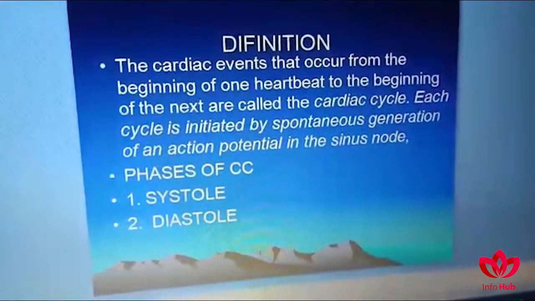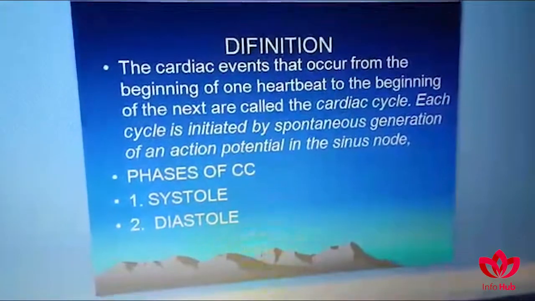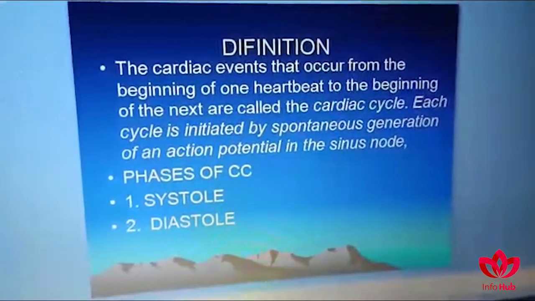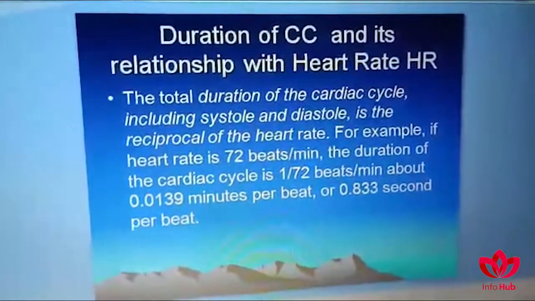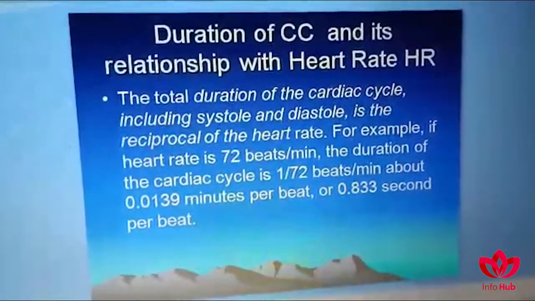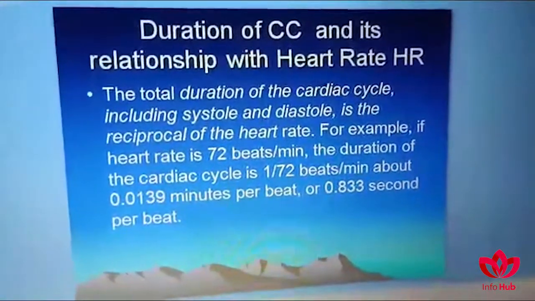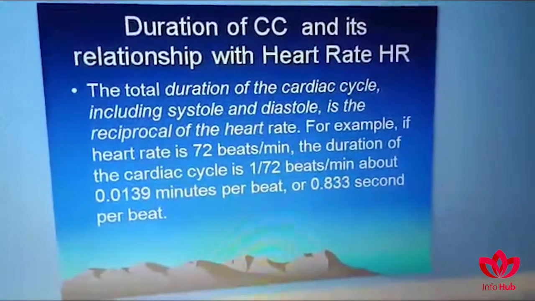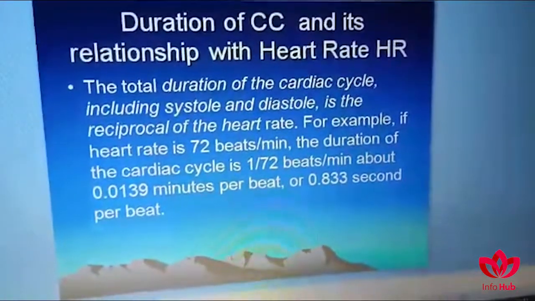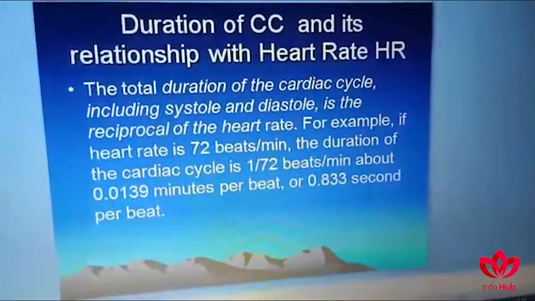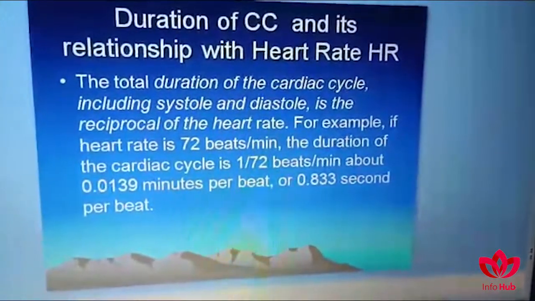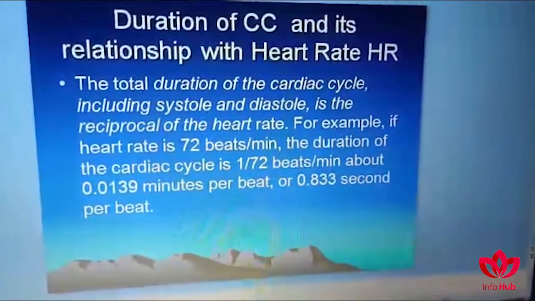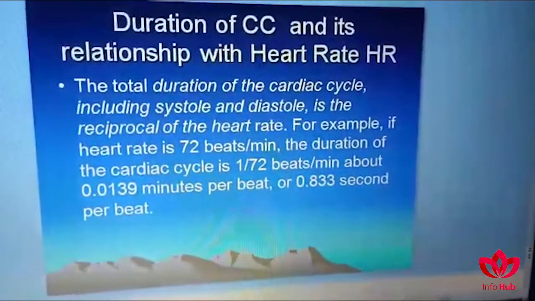Now there are two phases of the cardiac cycle. One is the phase of contraction or systole, and the second is the phase of relaxation or diastole. The duration of the cardiac cycle and its relationship with the heart rate is important. The total duration of the cardiac cycle, including both systole and diastole, is the reciprocal of the heart rate. For example, if the heart rate is 72 beats per minute, the duration of the cardiac cycle is the reciprocal, 1 by 72 beats per minute.